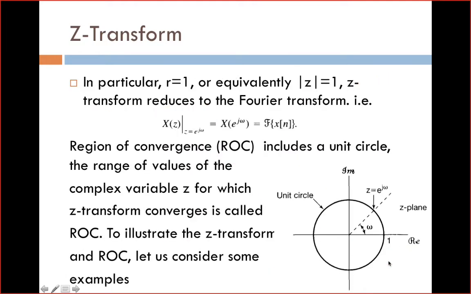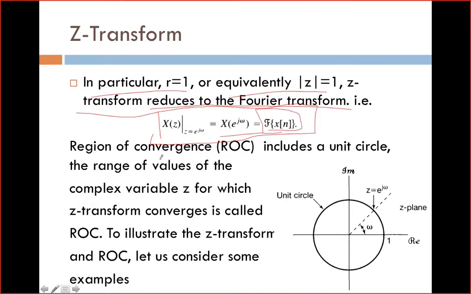In particular, what I told is written here. If r is equal to 1, or equivalently the magnitude of z is equal to 1, the Z transform reduces to the Fourier transform. That is, in mathematical form, X of z when z is equal to e power j omega, you will get X of e power j omega is equal to the discrete time Fourier transform of x of n.